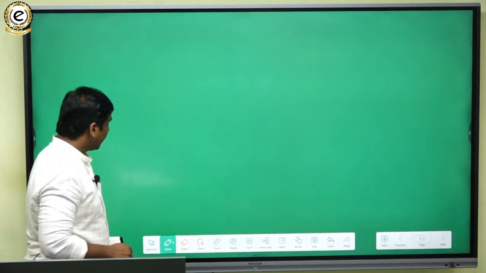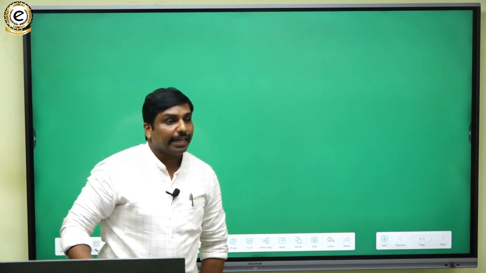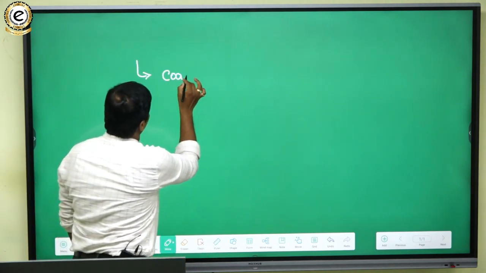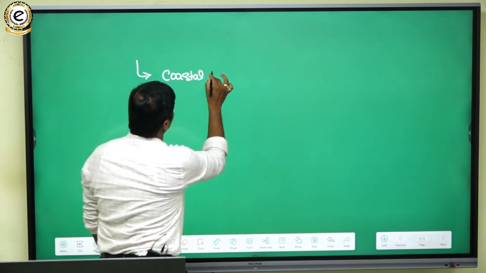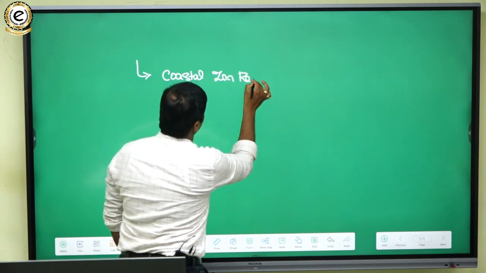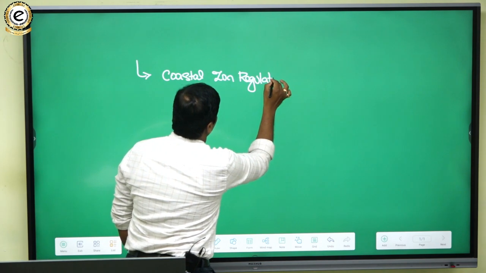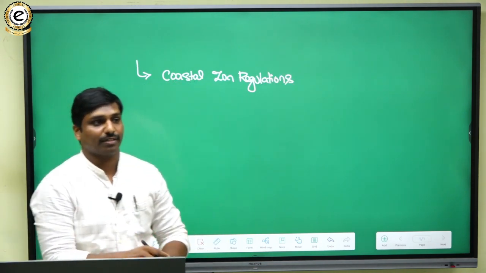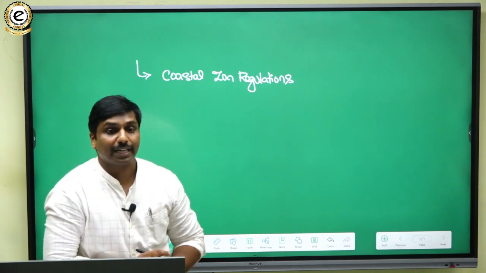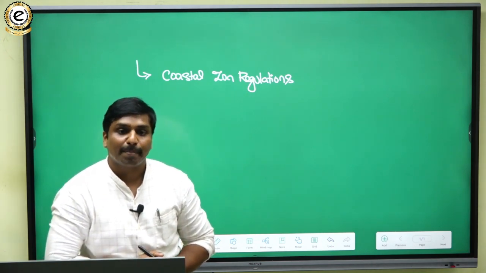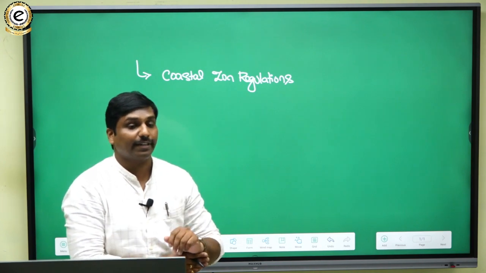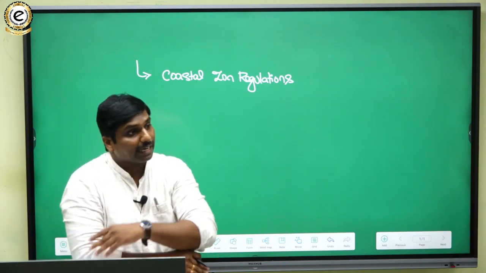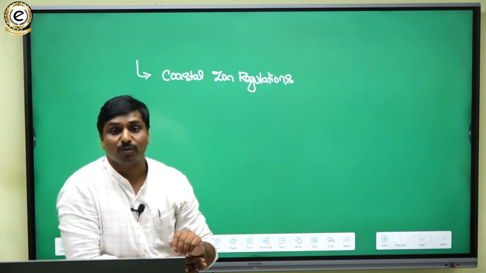Here, if we see in India, we have coastal zone regulations. Are you aware of coastal zone regulations? We have coastal zone regulations. So we have constituted a committee to classify the coastal regions into different zones. So we have done that one, to address some of the issues. Okay, so that is one thing.